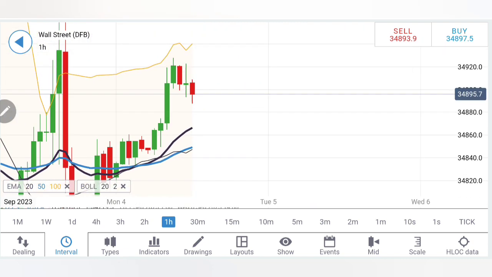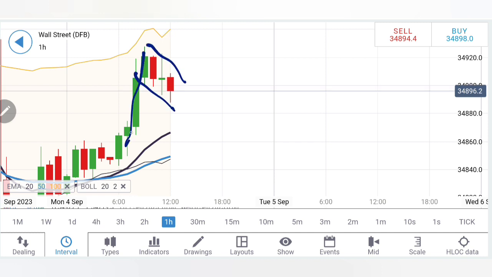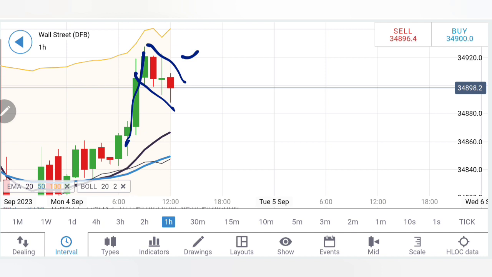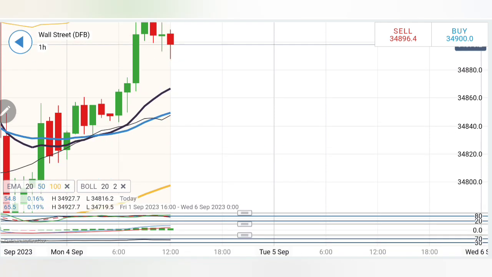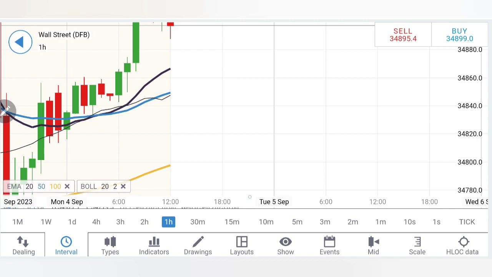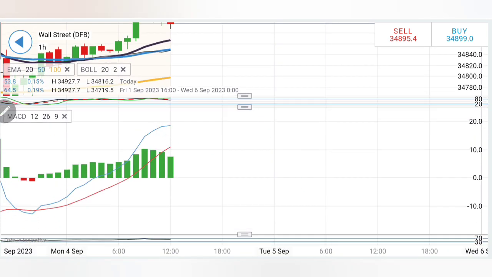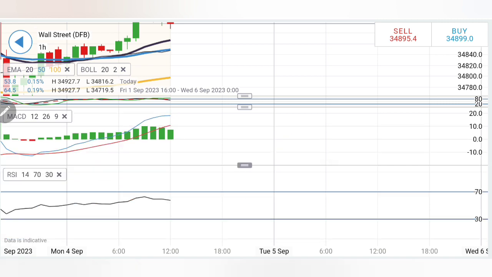Now if you look at the hourly candles, you will find lower highs, lower lows. It is still creating a flag, and a breakout above 34,920. Yes, you can buy here, but then 34,970, 35,020, 050 levels, very strong resistance exists there. Now moving averages have crossed over, trading with divergence. This is bullish, and this zone becomes critical for Dow Jones, that is 840, 820 levels on the downside. The stochastic was overbought, it has dropped a bit. MACD is in green, trying to converge crossover for sell.